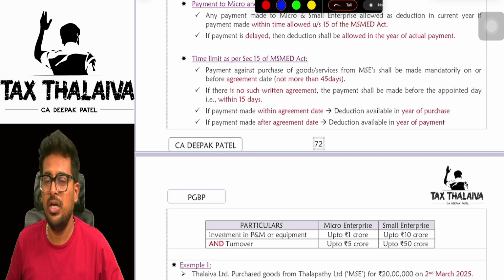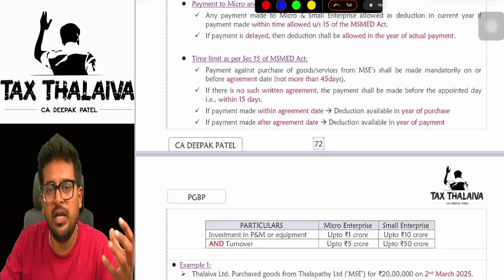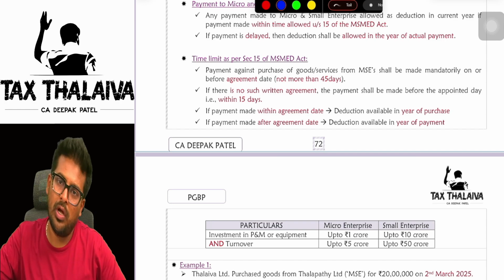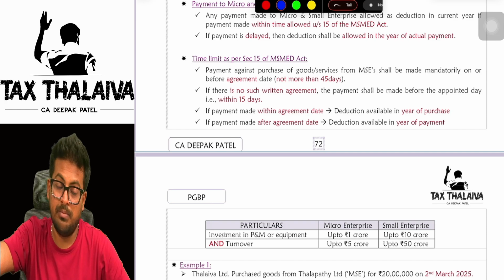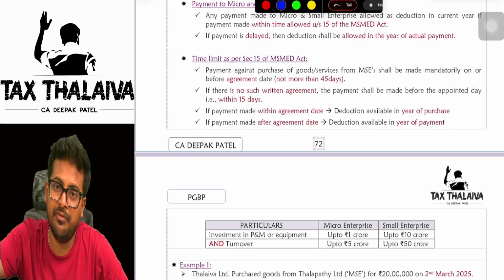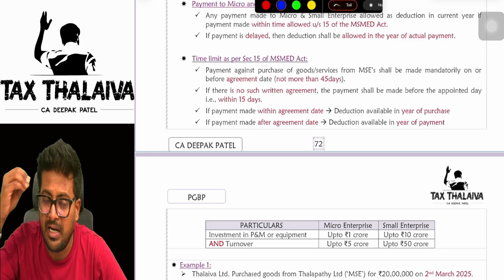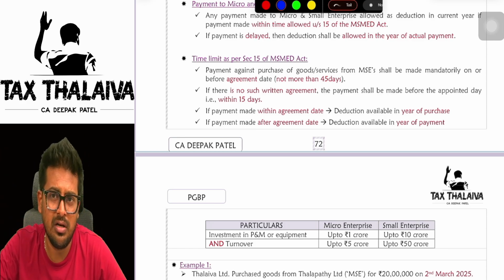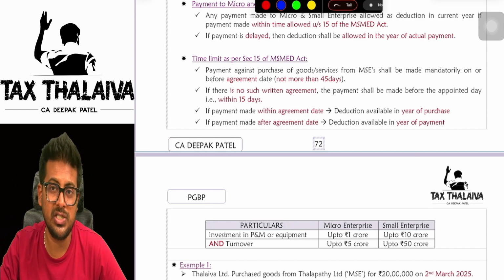What is that prescribed time, sir? There are two things. One, if there is an agreement between you and the MSE regarding the time of payment. Let's say I got into an agreement with my MSE: boss, I will make you payment within 30 days. That means there is an agreement. And there is another scenario: I did not enter into any agreement at all, and I just told him that I will make payment. So there are two scenarios. Agreement is there, agreement is not there.